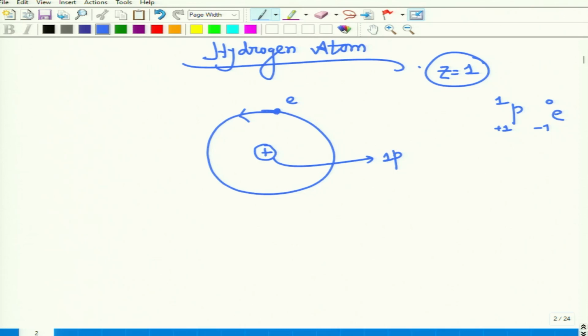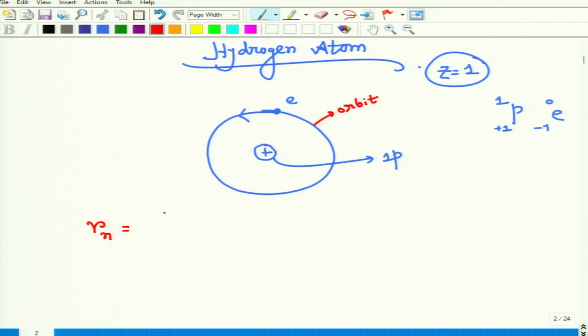Now we will discuss what the cases will be for the hydrogen atom. This is the orbit in which the electron is rotating. What was the expression we obtained in the last class for Rn, the allowed radius in which the electron can orbit the nucleus?